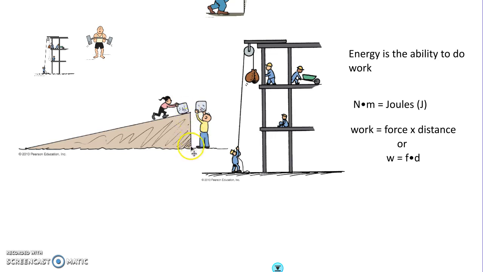Basically, both of them are getting the block from down here at ground level up to the top of the ramp. Now, the guy is lifting this block of ice. He picked it up, so the force required would be the weight of the block. Let's just say it's 50 newtons. He's picking that block up from the ground up to here, so he's using that much force, and his distance would be from here to here. So you do force times distance, and that would give you however many joules. But the girl is pushing it up the ramp.